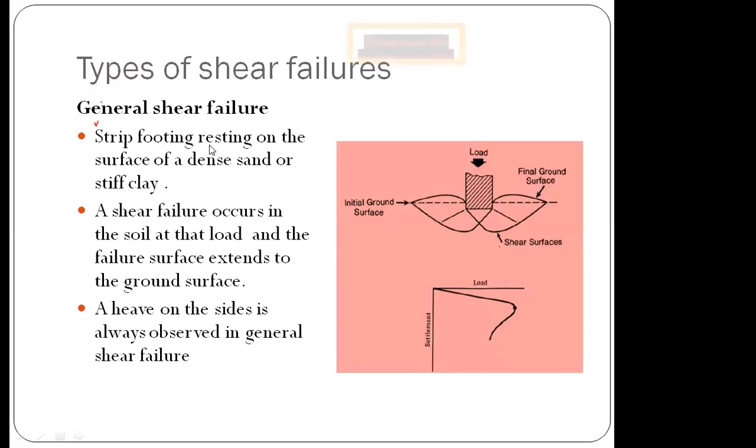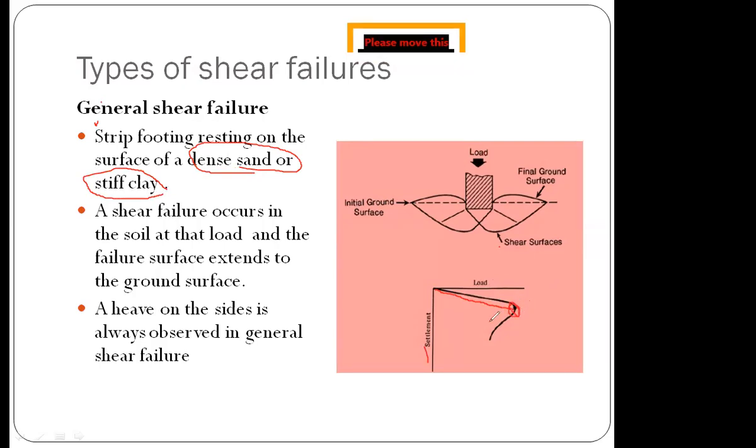It happens in dense sands and stiff clays. General shear failure happens in dense sand and stiff clay. It can be observed in sands and clays. So what does this graph tell us? Here is a graph, load versus settlement. There is an increase in the settlement as you are increasing the load.